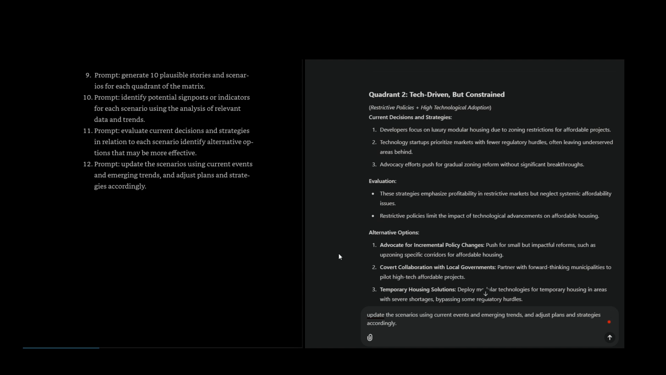Quadrant 2, tech-driven but constrained: restrictive policies, high technological adoption. Current decisions and strategies: developers focus on luxury modular housing due to zoning restrictions for affordable projects. Technology startups prioritize markets with fewer regulatory hurdles, often leaving underserved areas behind. Advocacy efforts push for gradual zoning reform without significant breakthroughs.